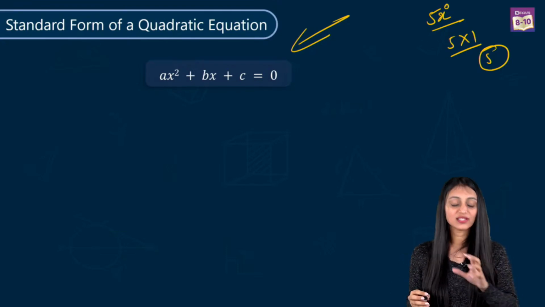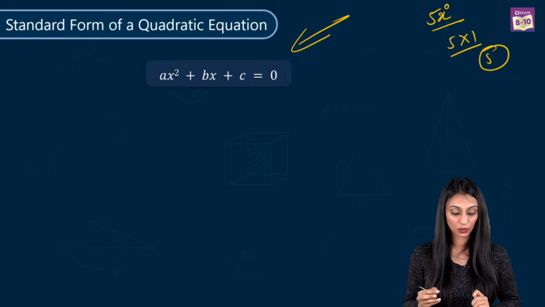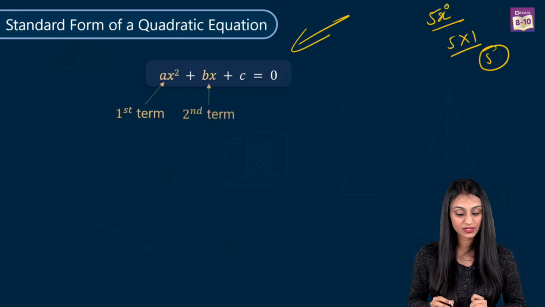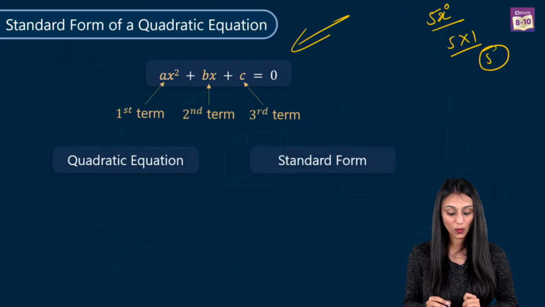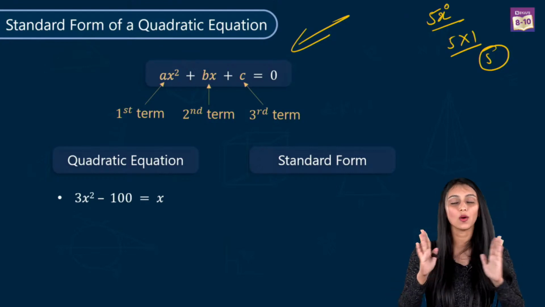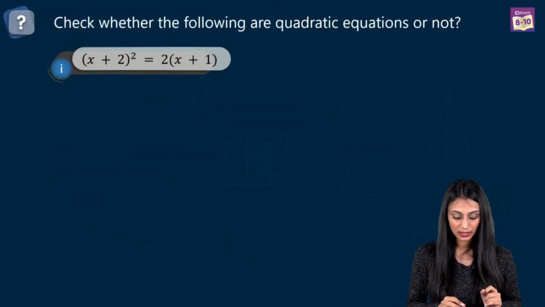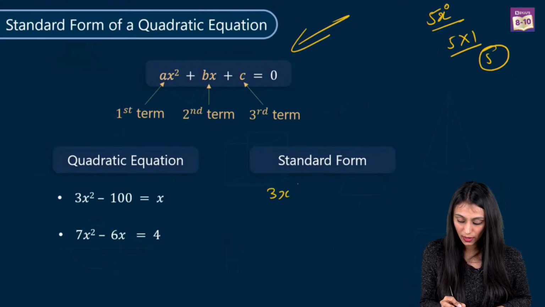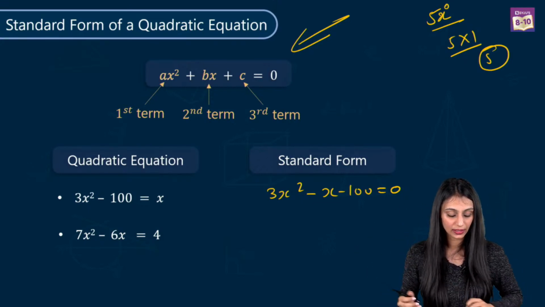All right. So this is the general form of a quadratic equation, ax square plus bx plus c equal to 0. This is the standard form where ax square is the first term, second term is bx, third term is c, right? And when we are talking about a quadratic equation, like we have 3x square minus 100 equals x. This is a quadratic equation. If you talk about the standard form, that is going to be 3x square minus x minus 100 equal to 0. See, I have written that in a proper order over here, right?